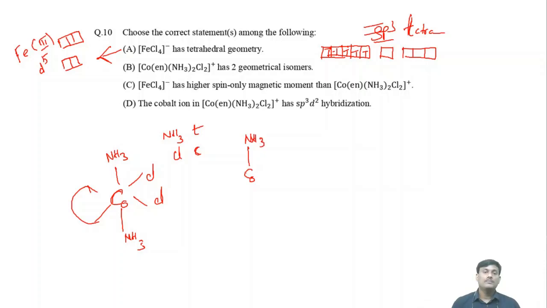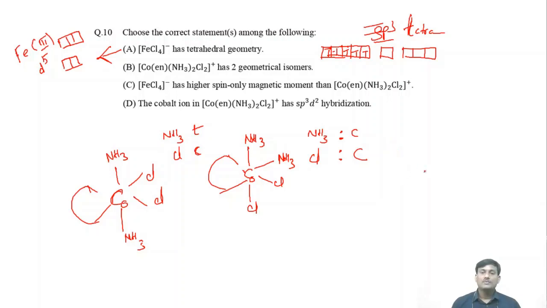NH3 and here is Cl, and this is NH3 and this one is Cl, and this is the ethylene diamine. Here NH3 and Cl, what is the NH3? Here the Cl's are in cis position. This is another geometrical isomer.